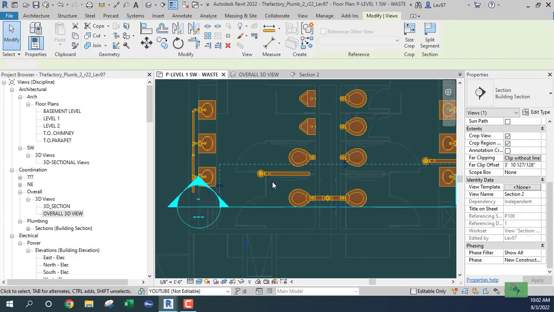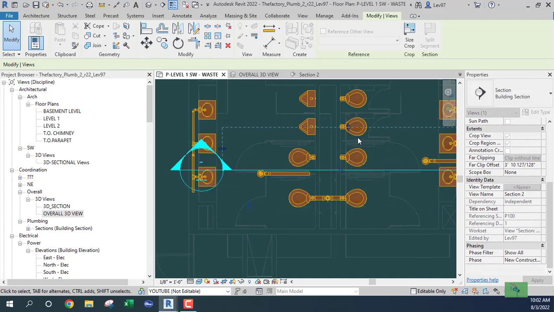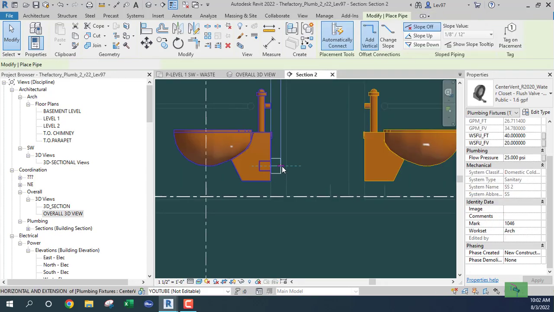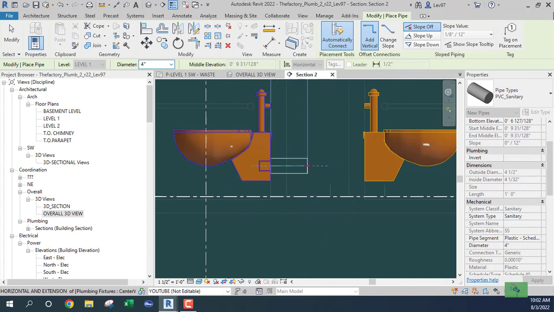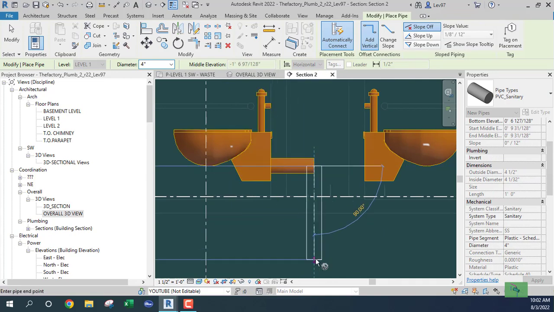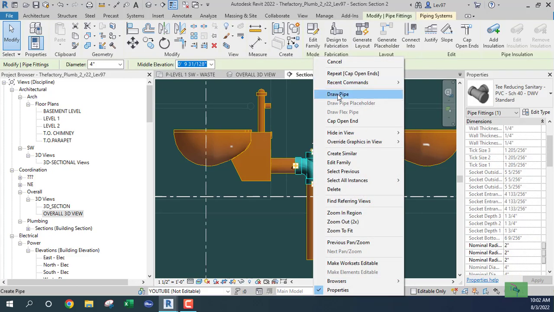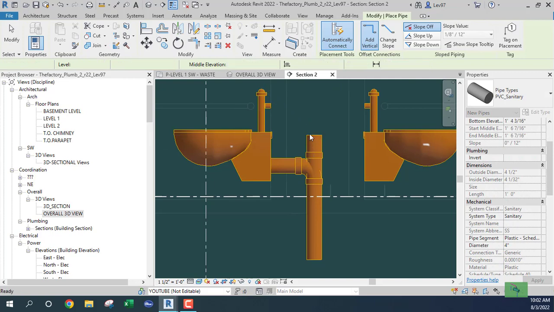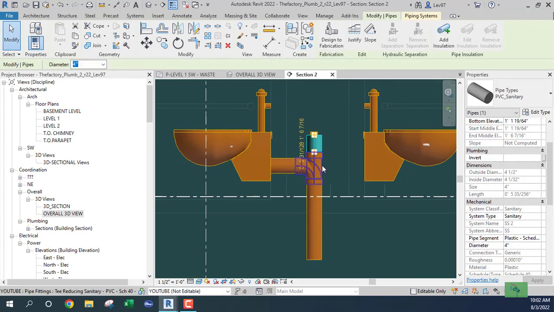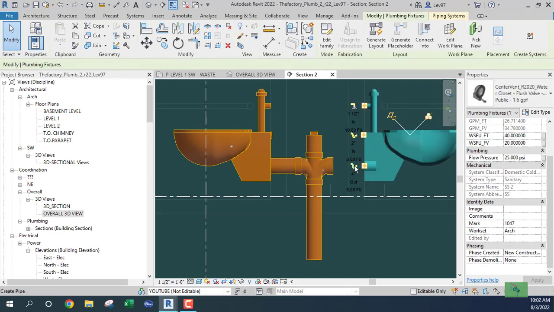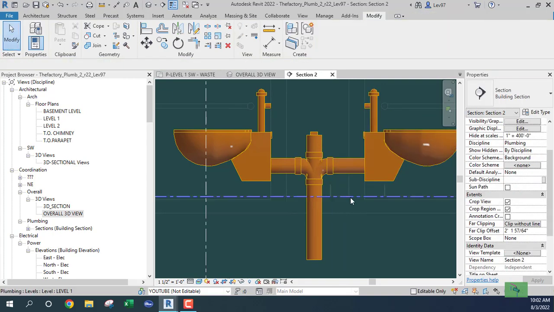I think let's just connect all of these first. I think that just no slope, okay. Come here, down, do the same thing. And we have this pipe drawn. Cap this off again. Let's look at this guy here. Okay, everything should be cool.